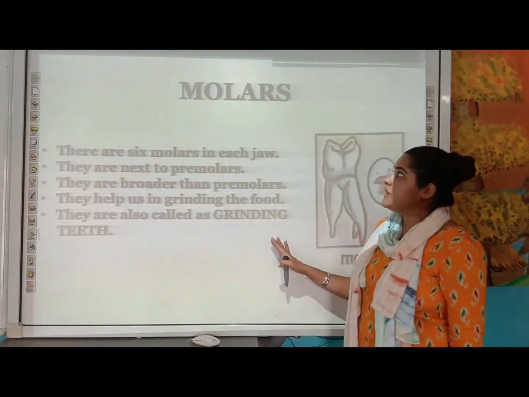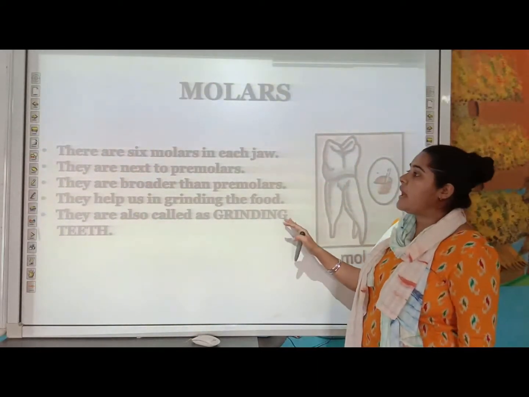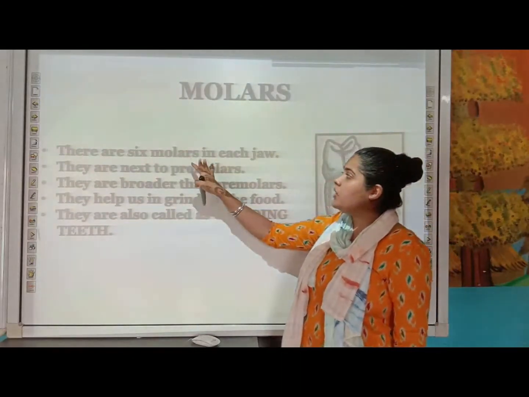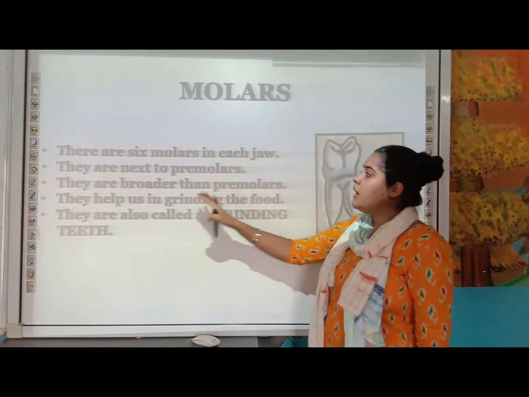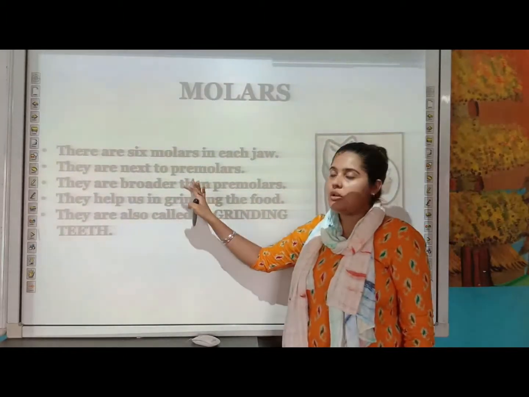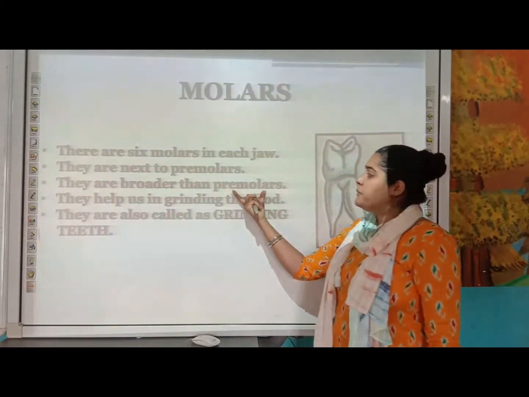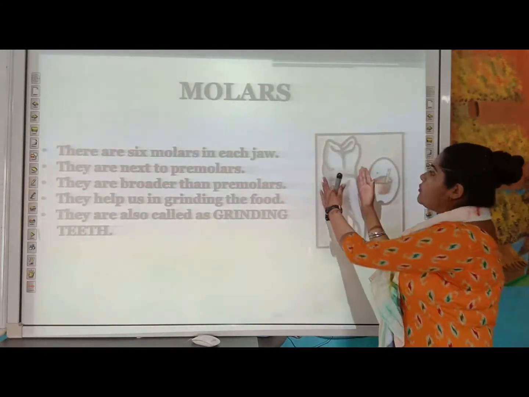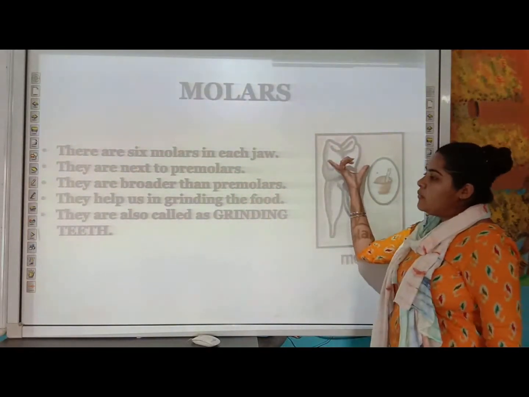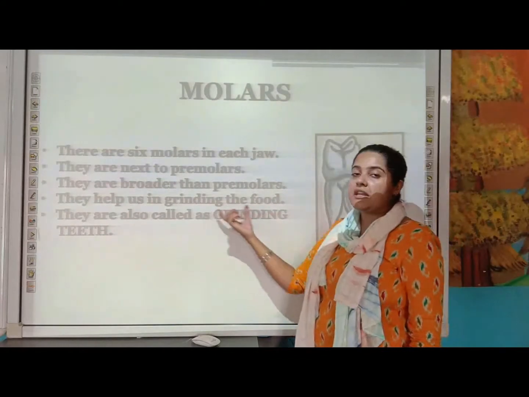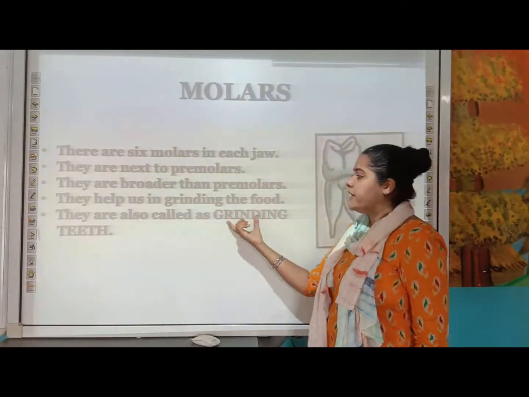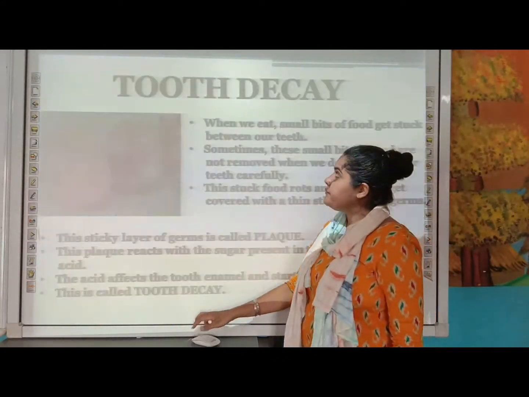The last type of teeth is your molars. These are generally six molars in each jaw, and they are next to the premolars. That means these are the last set of the teeth, and they are broader as compared to the premolars. They are much broader than the premolars, and they help in grinding the food. That is why they are also called your grinding teeth.